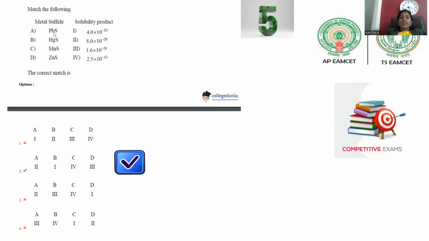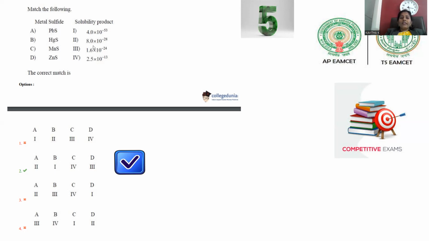If lead sulfide is taken into consideration, it has 8 into 10 to the power minus 28 as the solubility product. Solubility product is taken as Ksp. Ksp is nothing but the solubility product, the product of the solubilities of all the ions present.